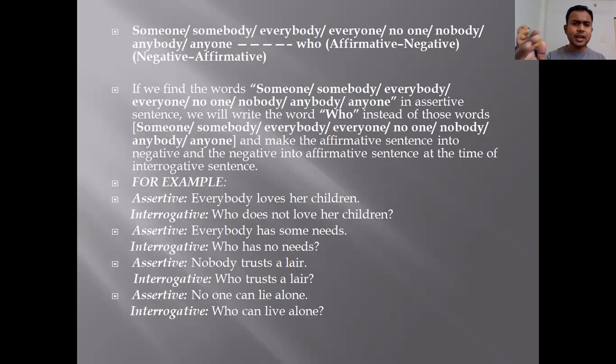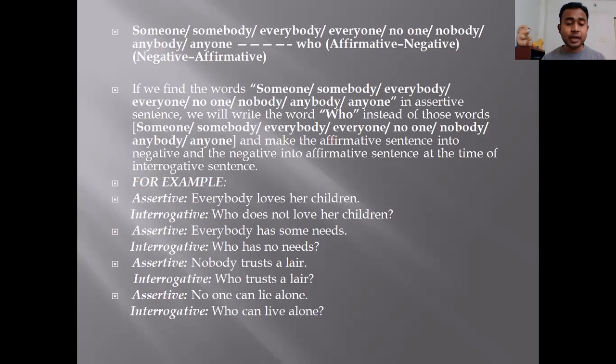If you have this kind of words in the assertive sentence, and when you are converting assertive into interrogative, you have to use who as the first word. We have to start the interrogative sentence with who, when any of these words, someone, somebody, everybody, everyone, no one, nobody, anybody, anyone, is at the start of the assertive sentence. Example number 1, assertive sentence: Everybody loves her children.